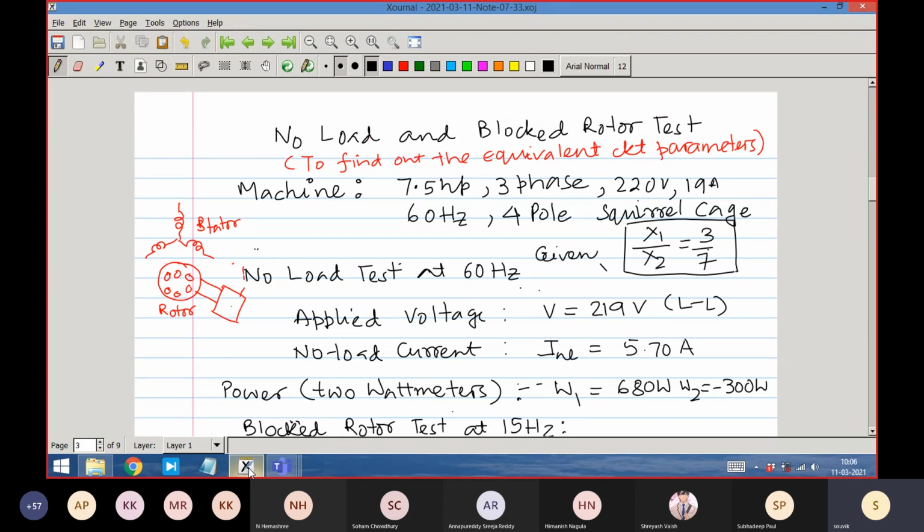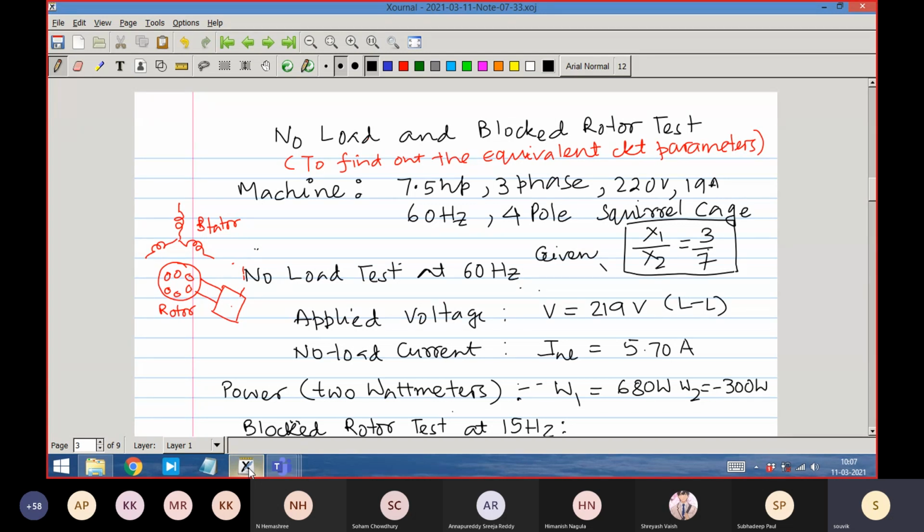So the voltage induced in the rotor is almost zero, and it also has zero frequency. So there is no chance of any rotor iron loss. There is some iron loss in the stator, however people for simplicity's sake most of the time ignore it. You are also supposed to ignore it unless somebody specifically says there is a core loss, and that core loss you will subtract at the end.